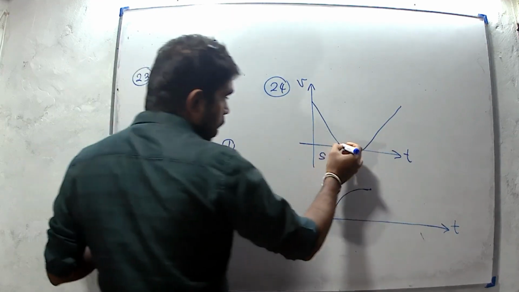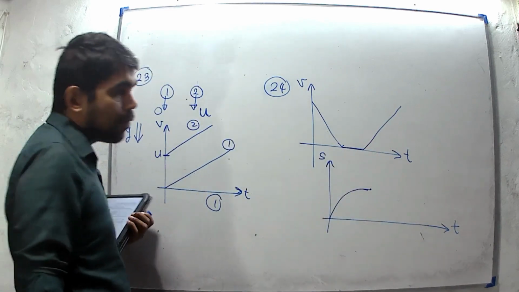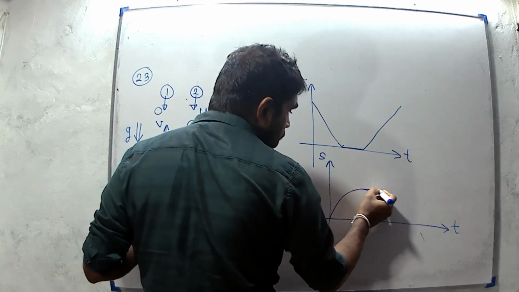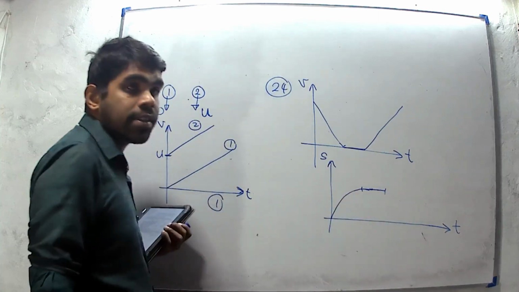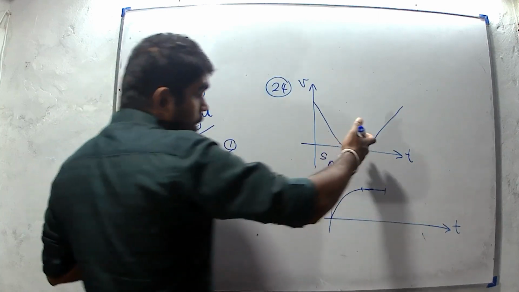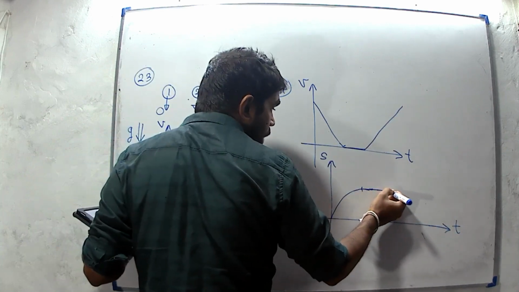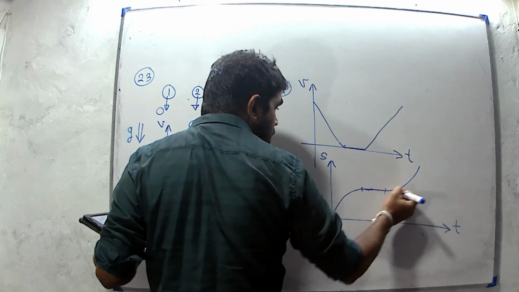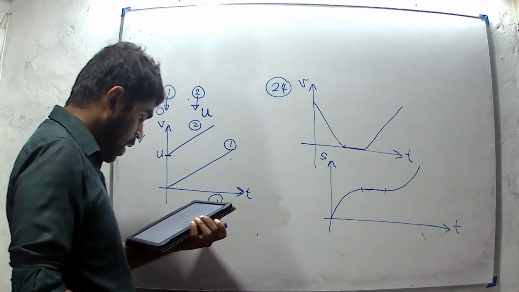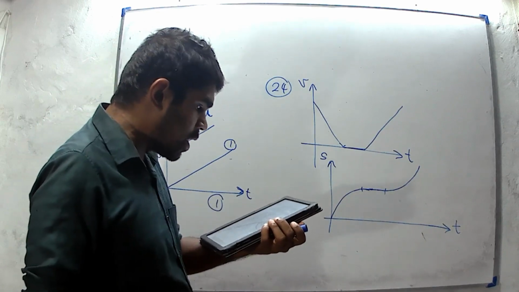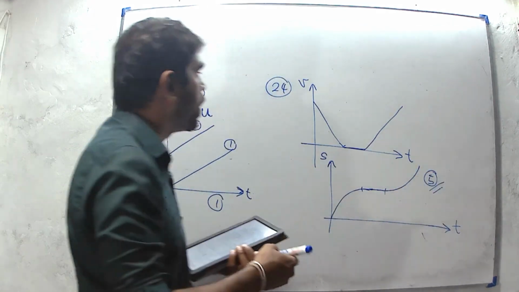And for this part, velocity is 0. Therefore, the gradient should be 0. There is a part parallel to the x-axis, the time axis. And then velocity is increasing. Therefore, we have to show the graph like this. Gradient should be increased for the second part. Then we can get the corresponding s-t graph, which is this one. This answer is the correct answer for question number 24.